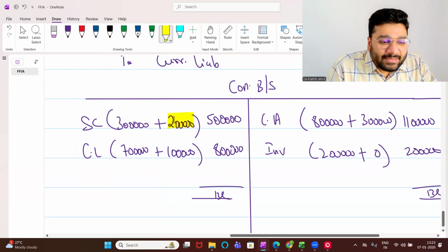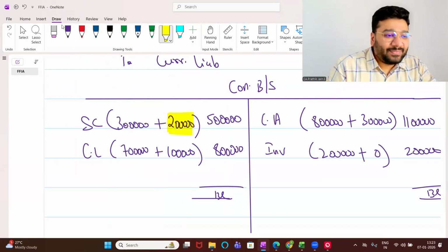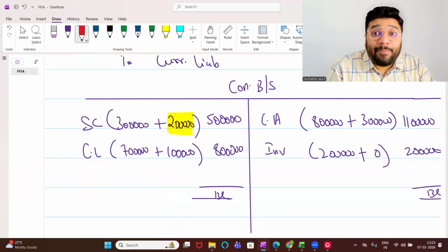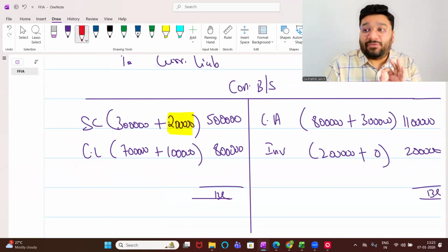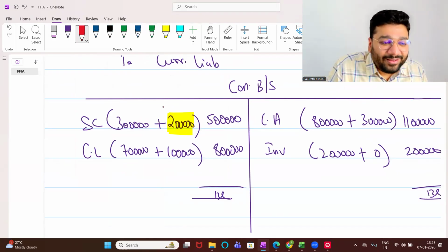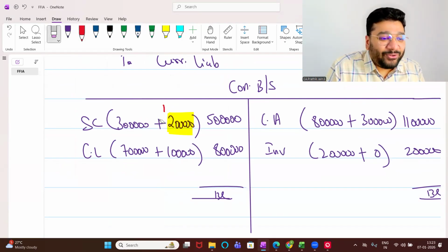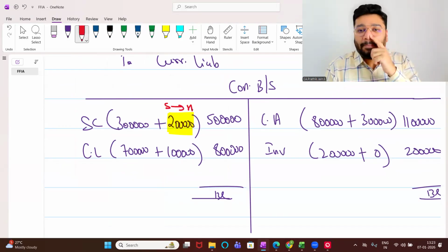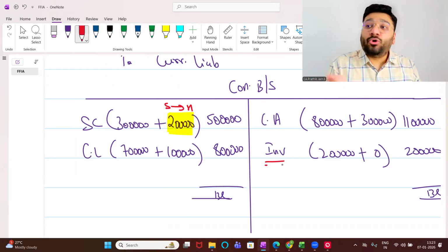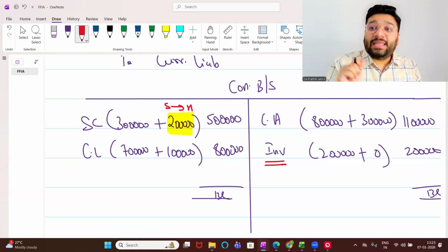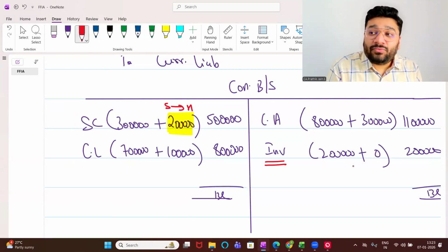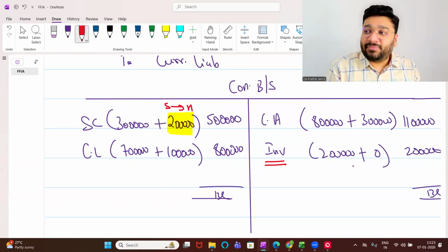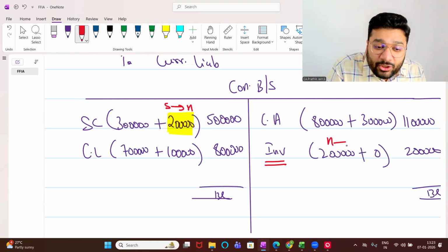2 lakh rupees, who has to pay to whom? Share capital, who has taken the capital from? Pratik sir has taken from Anita ma'am. Pratik sir is subsidiary. Holding company, Anita ma'am. So, subsidiary company has to pay to holding. Any problem? Investment, who gave the money to whom? Holding gave the money to subsidiary. So we have to receive money from subsidiary.